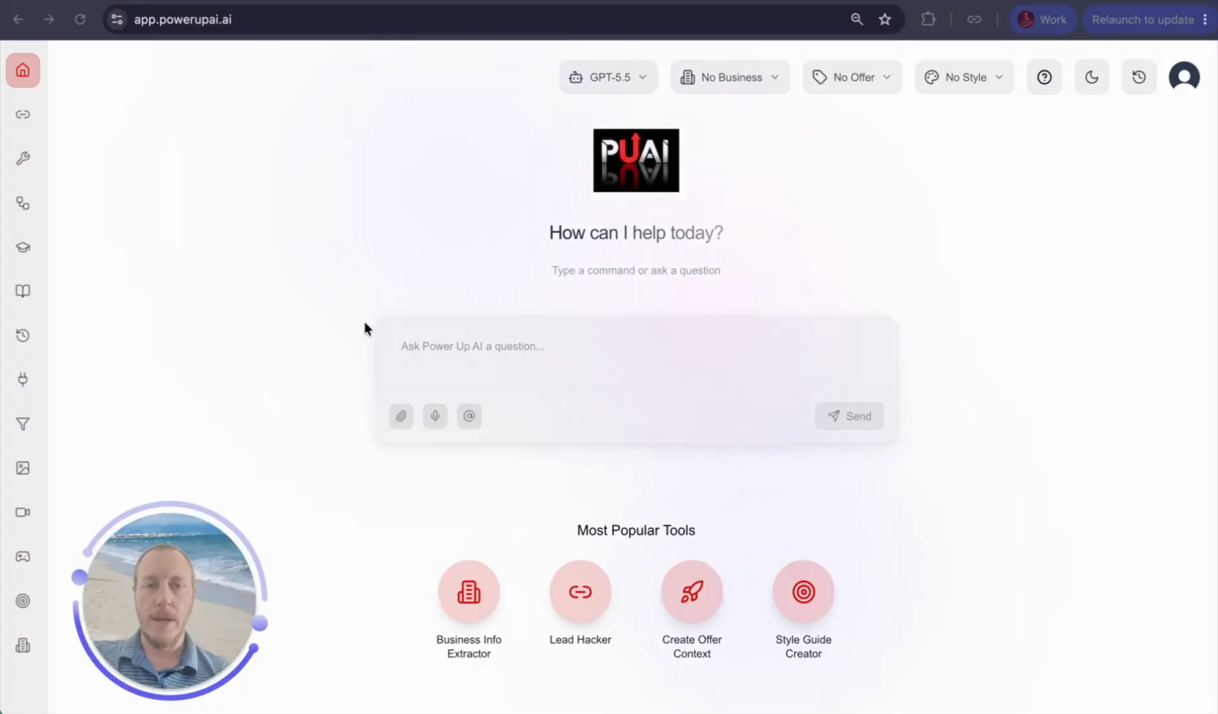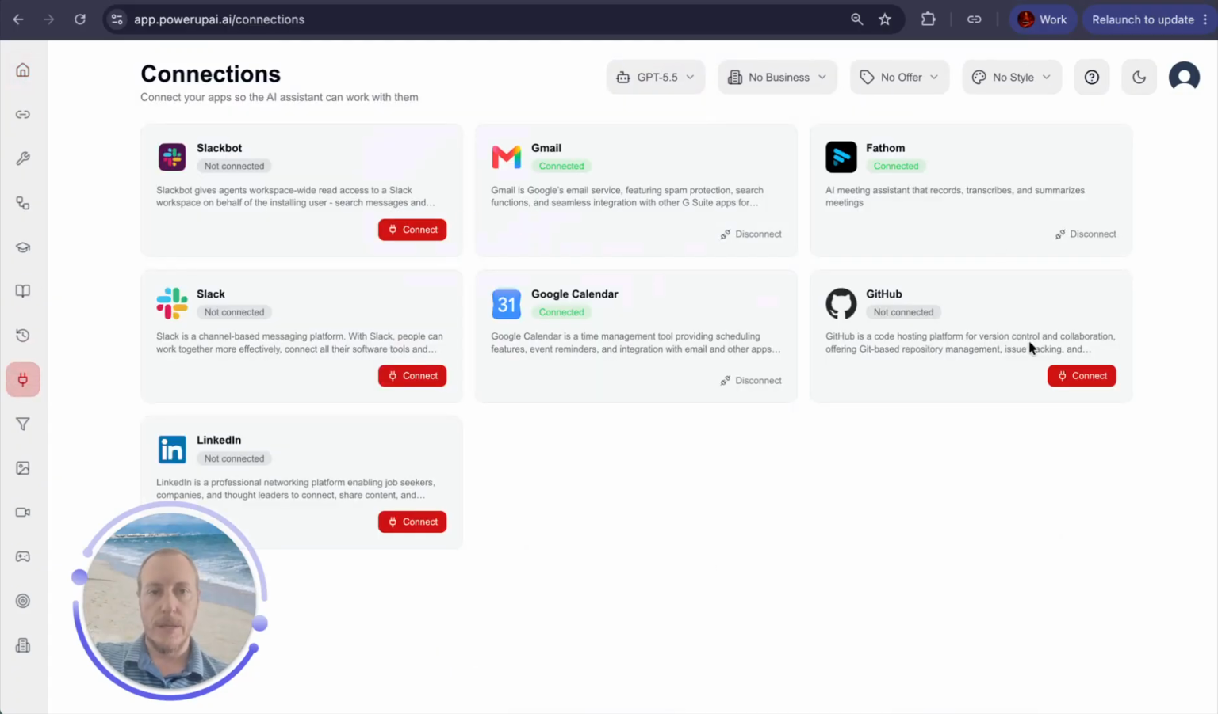Today, we're going to be walking through the LinkedIn connection for the AI Business Lab. So here I'm on the master chat. Let's go over here to connectors. These are the connectors that we have available right now. What we're going to do today is connect to LinkedIn.